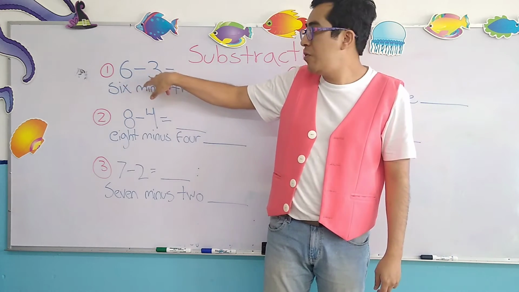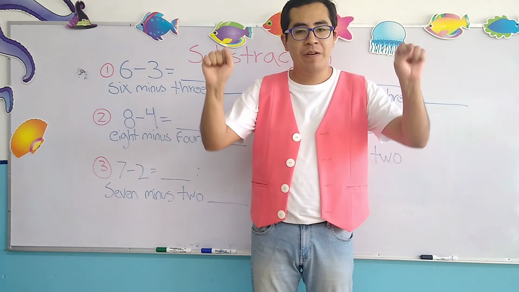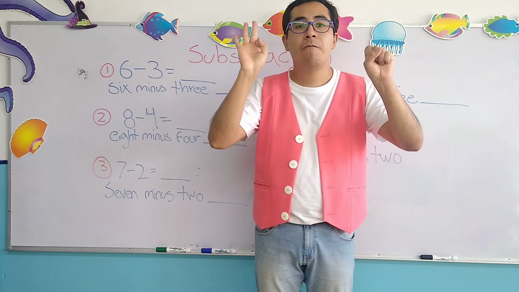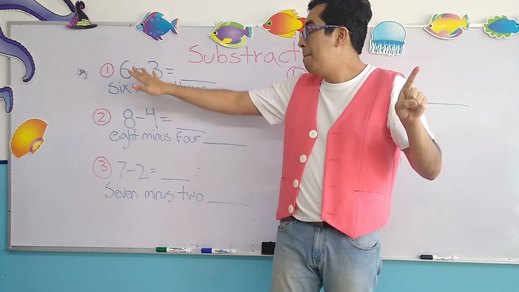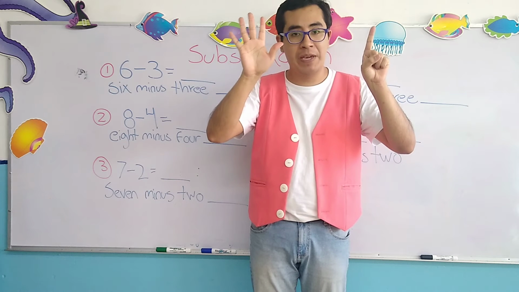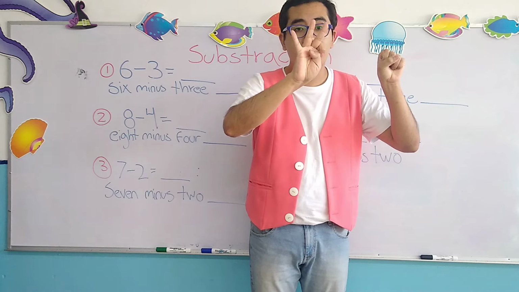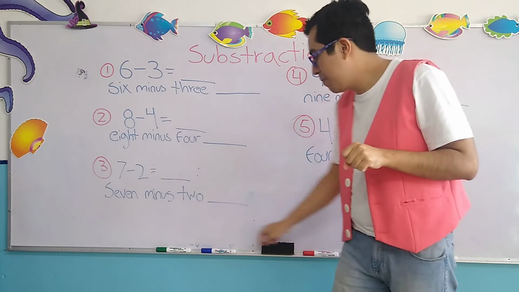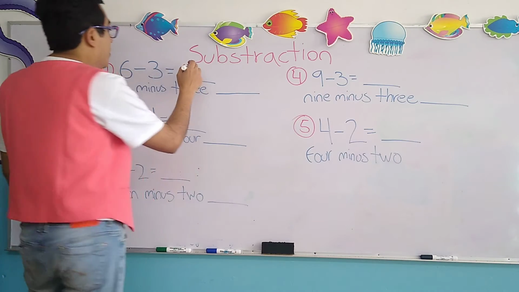So, once again, let's commence. 6 minus 3. First of all, we have to put 6 fingers, okay? Here, please help me count. 1, 2, 3, 4, 5, and 6. We have 6 fingers. Now, minus 3. That means we have to remove, quitar, 3 fingers. Please help me count. 1, 2, and 3. So what's the result? 1, 2, and 3. That's the result, okay?